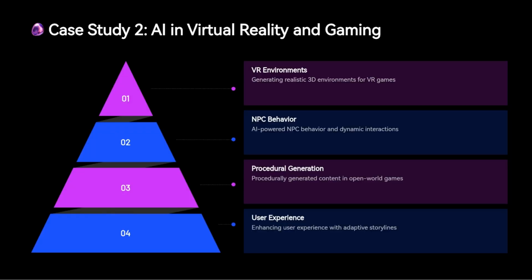In virtual reality, VR and gaming, AI is playing a transformative role in how we experience and interact with virtual worlds. For VR games, AI is used to generate vast, immersive 3D environments that players can navigate in real time. These environments are often dynamic and interactive, with AI adjusting aspects of the world based on the player's actions.